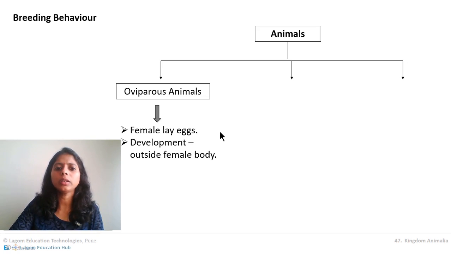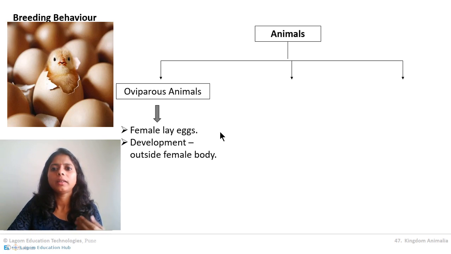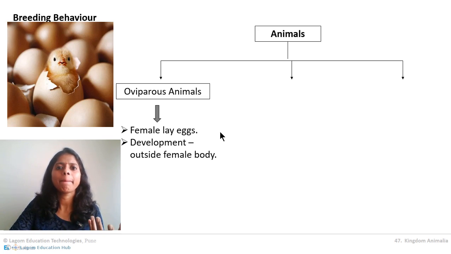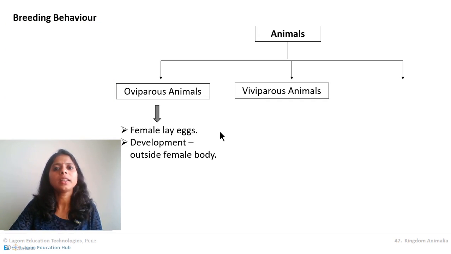Basically lizards, hens, all birds and lizards lay eggs, and development takes place outside the female body. The individual grows inside the egg. So these animals are called oviparous animals. Another are the viviparous animals.